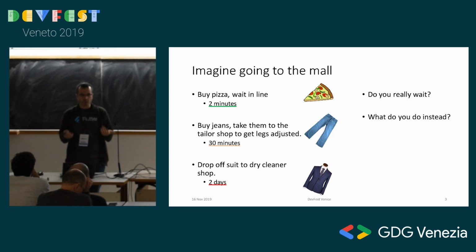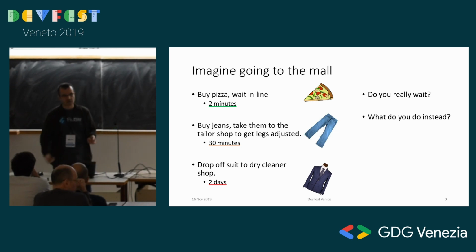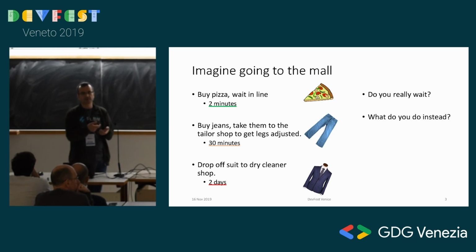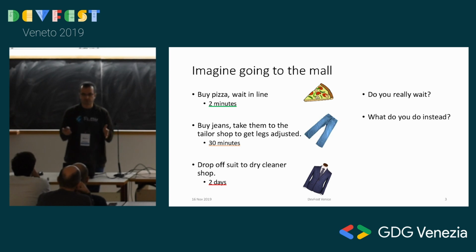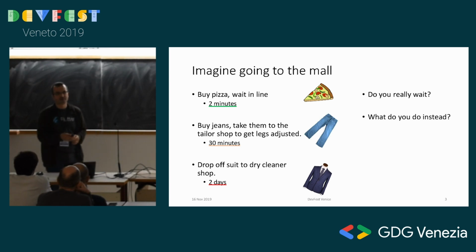So do we really wait? How do you decide if you're going to wait? What do you do instead? Even if I'm waiting for the pizza, I just take out my phone, fill in the empty time, right? So we're always switching between tasks in our real life. We're not just waiting for something. Okay, you're going to give me pizza, I'm looking at you, right? We never do that in real life. But in programming, we do that. So we'll try to avoid that as much as possible with this idea.